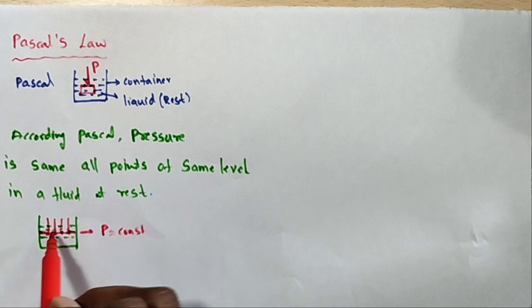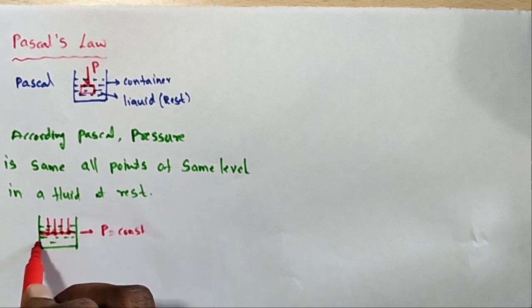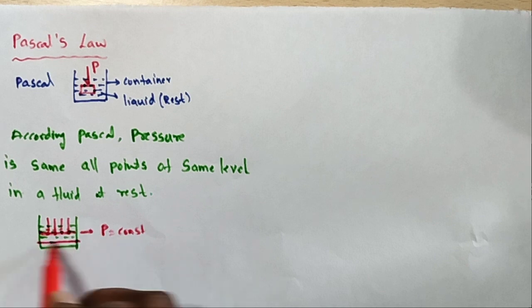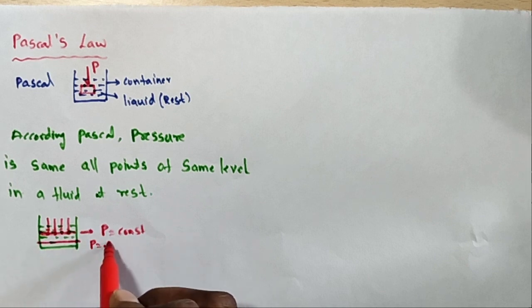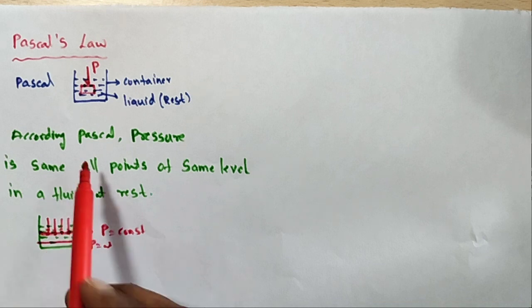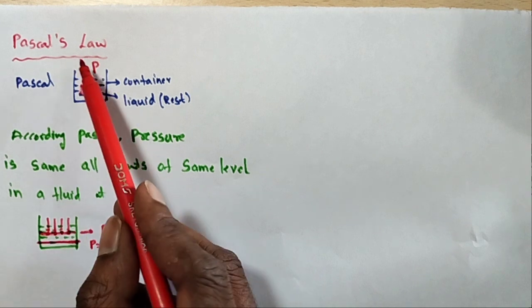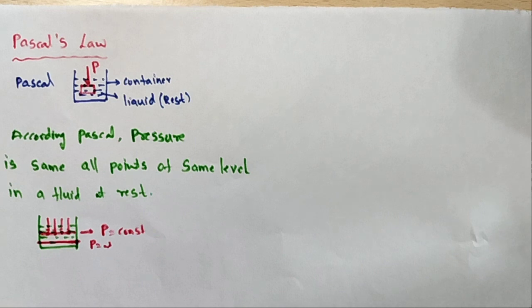So at the level the pressure is constant. Here I am taking another line. At this line the pressure is constant. At the level, the pressure is constant. It depends on the depth too. So, for a fluid at rest, at the same level the pressure will be constant. That is called Pascal's law.